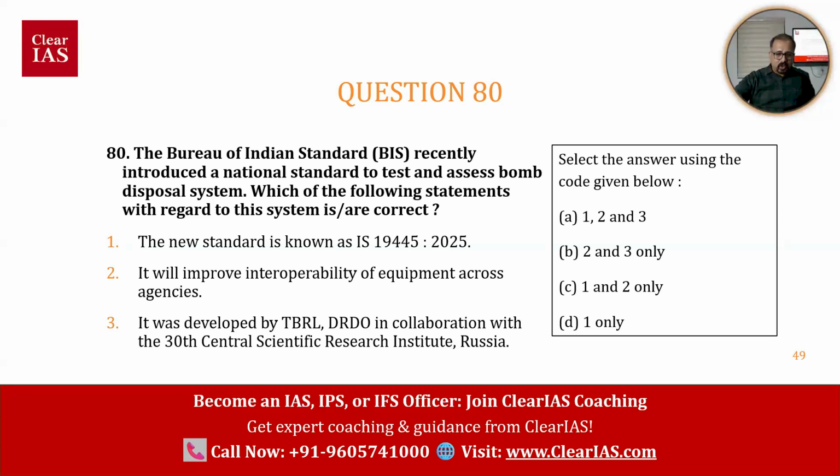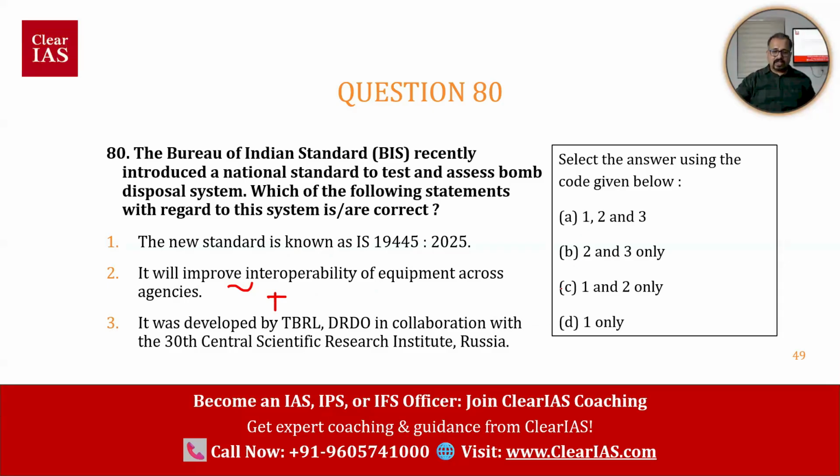So statement 2 has more chance to be correct, I'm talking from my experience. More chance to be correct because it is a very general statement: it will improve interoperability of equipment across agencies. Chance to be correct. This I'm not sure, but 2 is most likely to be correct. So D is less likely to be correct in that sense.